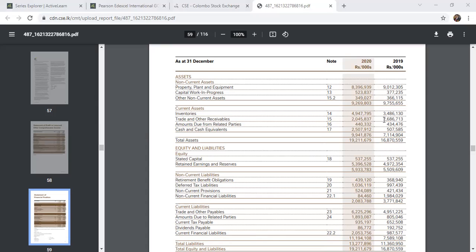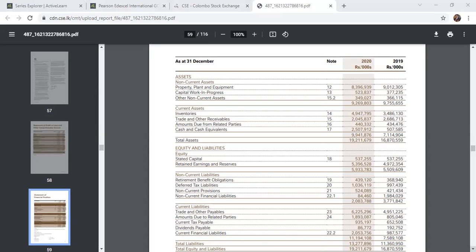Inventory value improved a little bit, 3.4 to 4.9, right? Trade receivables decrease. Amounts due from related parties and other dues are the same, with no significant change. But look at the cash. Cash is the main reason for this situation. Cash and cash equivalents went from 500 million to 2.5 billion. Cash improved by 1.5 billion. So this is the main reason for the improvement in current assets and total assets. The main improvement was caused by inventory improvement of 1.5 billion and the cash and cash equivalent improvement of about 1.5 billion, totally 16 billion to 19 billion, about 3 billion improvement in total assets.